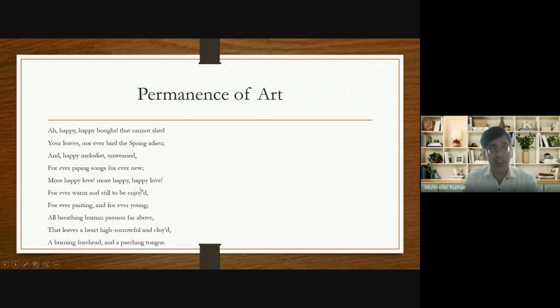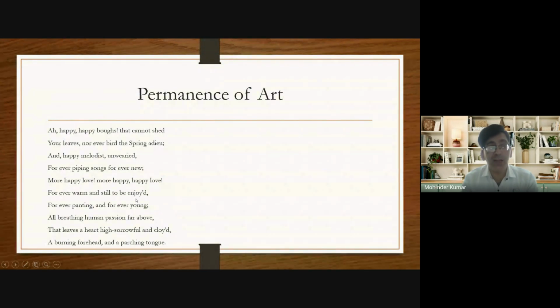So through these three lines, John Keats talks about the two lovers depicted on the urn, and he calls the two lovers fortunate, lucky. Why? Because their love will have the same passion. They will always remain young. They will always enjoy their love. It means their love for each other will never decrease.